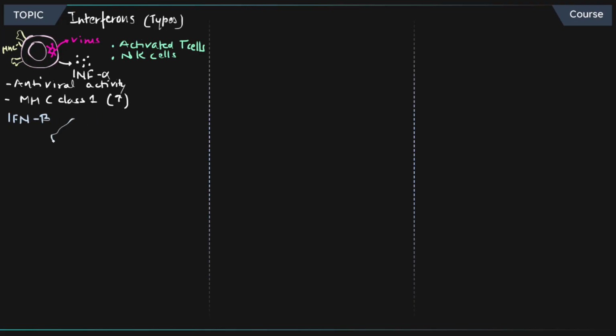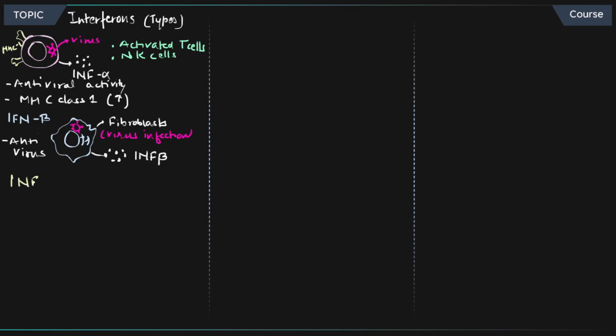Let's imagine you have a cell, specifically the cell called fibroblasts. If these fibroblasts get virus infected, again the virus is inside, they're going to produce another class of molecules called interferon beta. And then the antiviral action is going to happen. Just because you have fibroblasts involved, you have interferon beta. Next is interferon gamma. So you have three interferons: alpha, beta, and gamma.